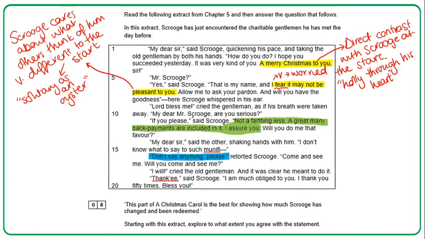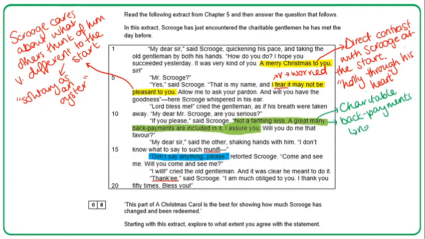Okay, lovely. My second quote then, or the second argument I might make, is around this: "Not a farthing less, a great many back payments are included in it, I assure you." So this idea of him being charitable, again, very different to the start. If we think about this idea of back payments,